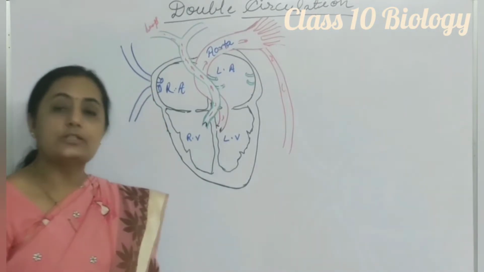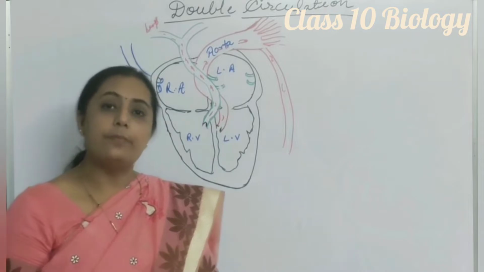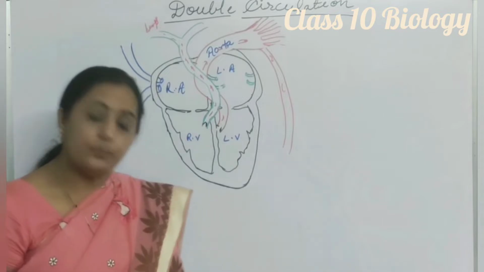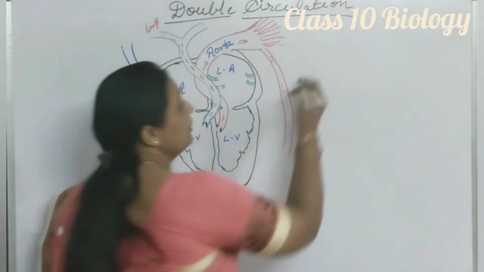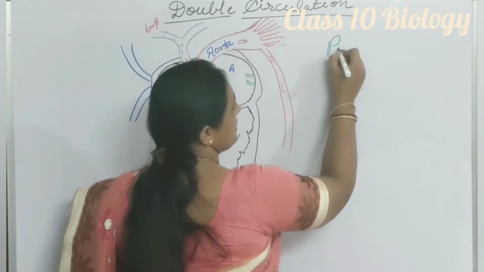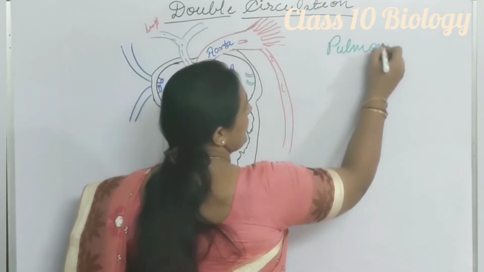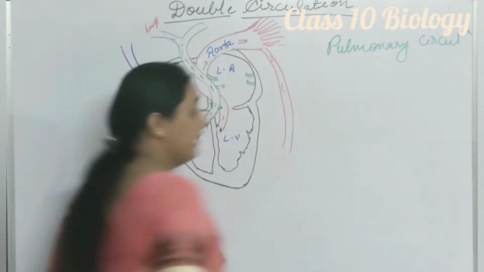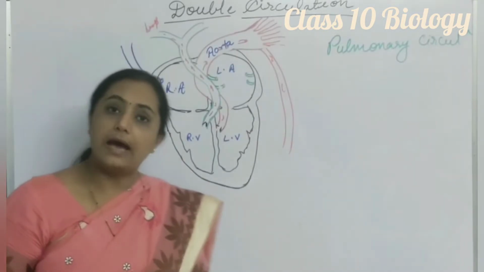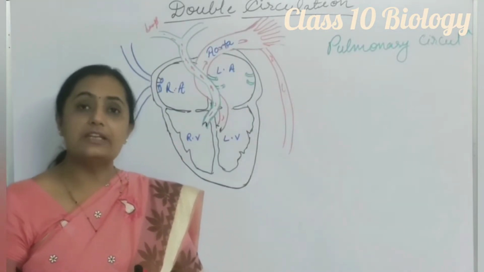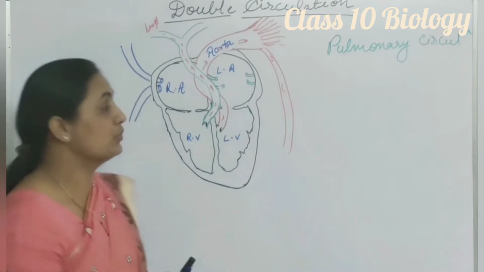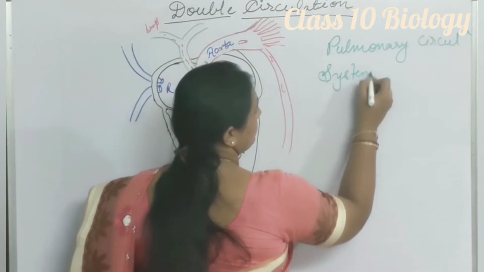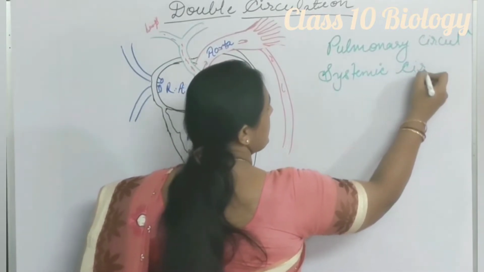Actually, the heart receives blood from the lungs. So when blood passes from the lungs to the heart and from the heart back to the lungs, that process is called pulmonary circulation. And when blood passes from the heart to different body parts and from various body parts back to the heart, that process is called systemic circulation.